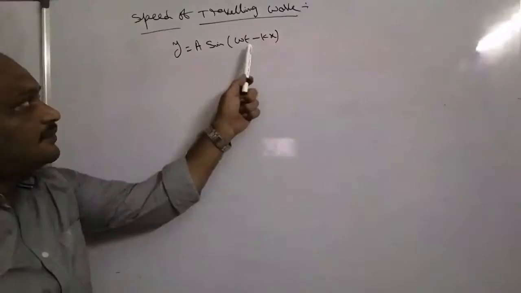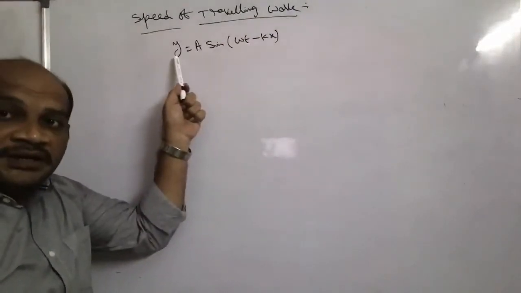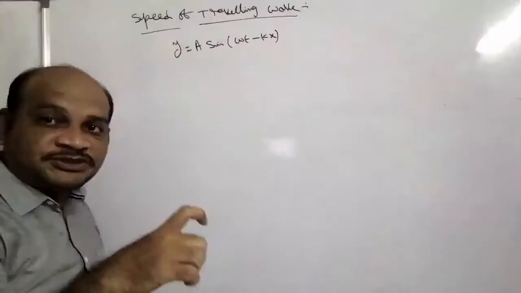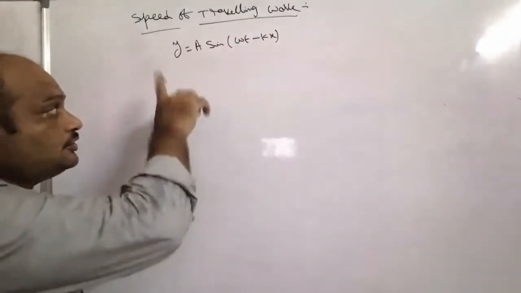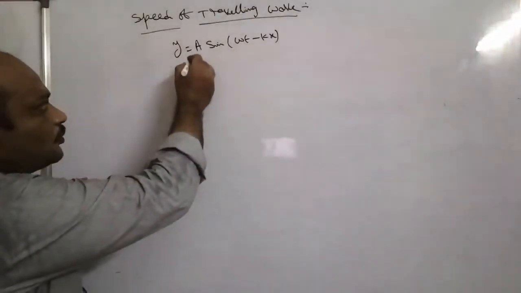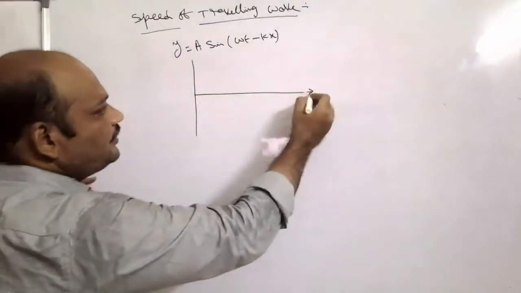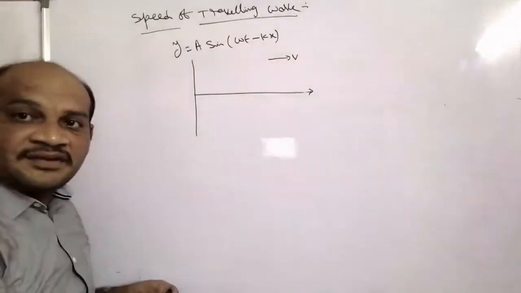In this, at t seconds the displacement of the particle is y. A is the maximum displacement of the particle. Here, due to this particle motion along the y-axis, the wave is propagating along the x-axis with velocity v.